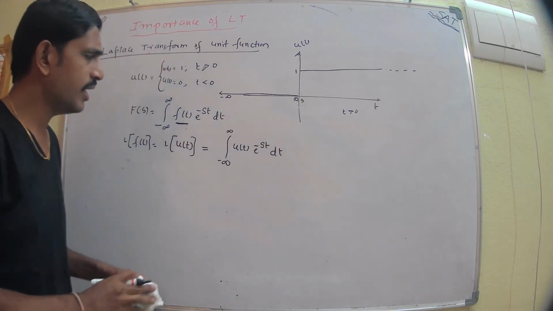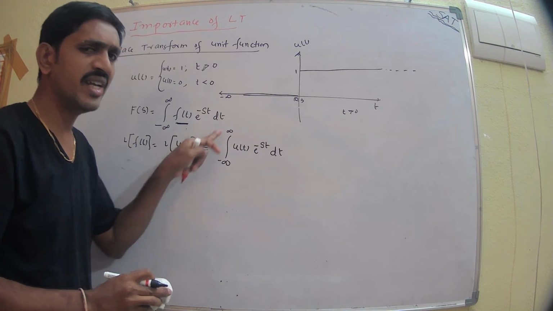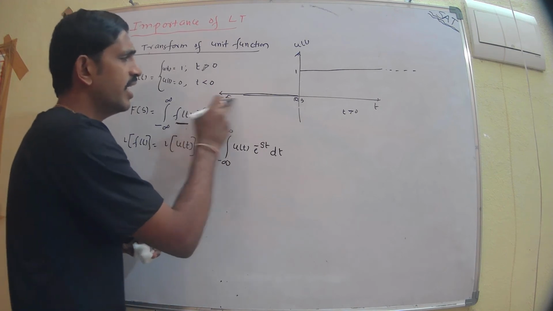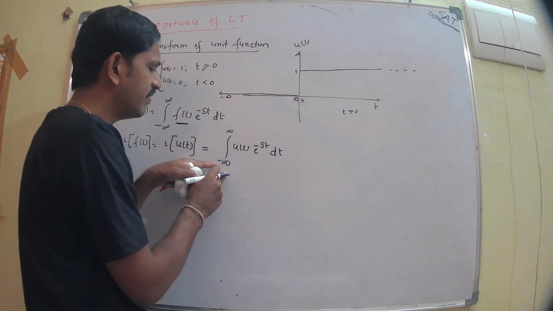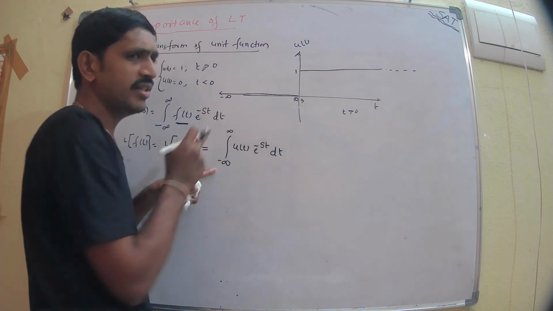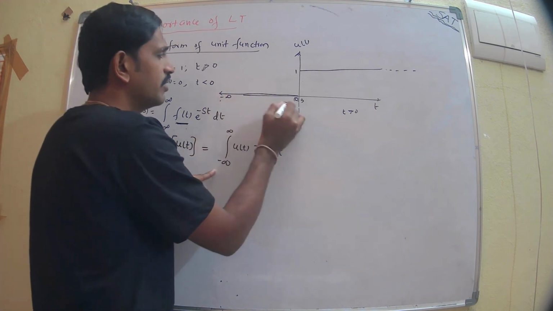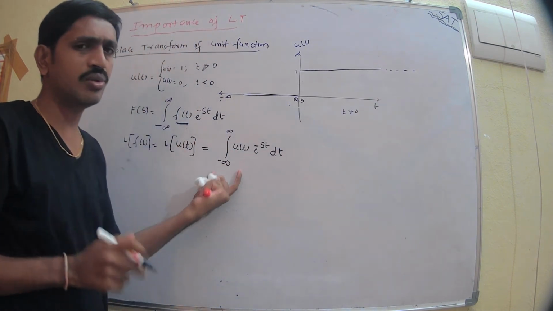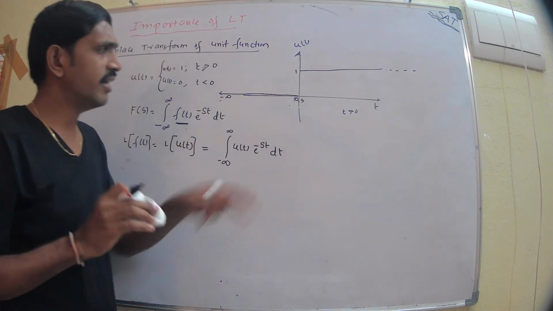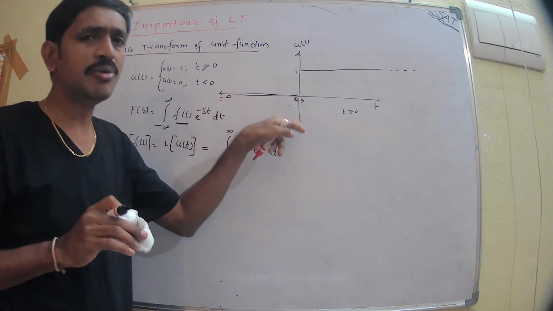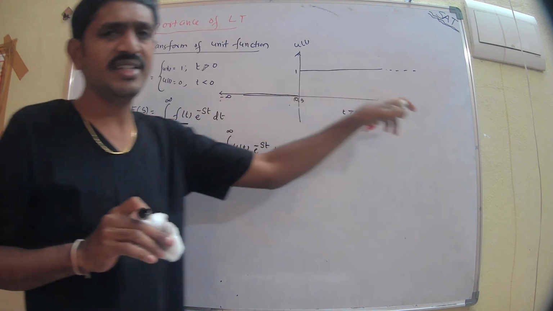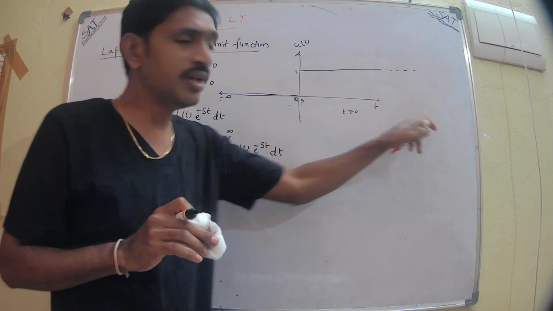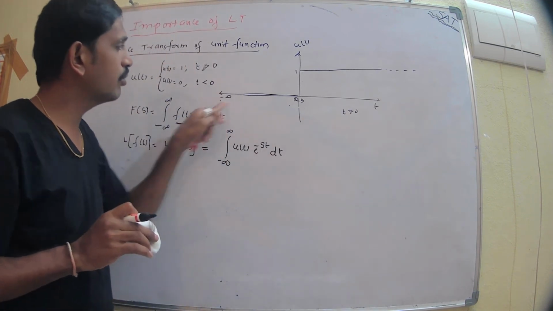Listen here. Between minus infinity and infinity, there is a 0. So minus infinity to 0 and 0 to infinity. I can split this integration into two parts because the u of t function is available between 0 and plus infinity, and it is not available between minus infinity and 0.